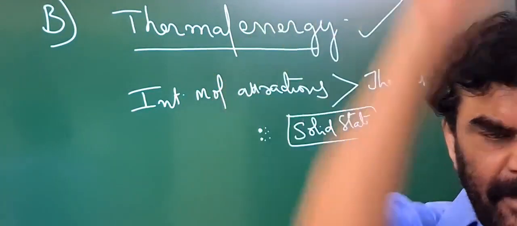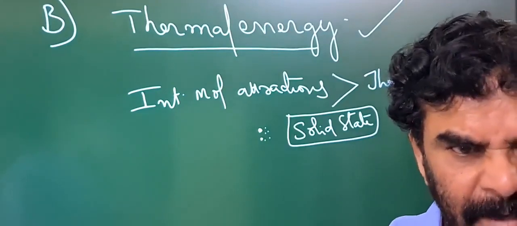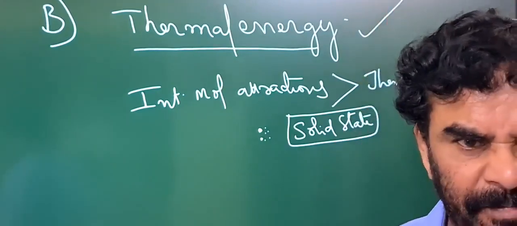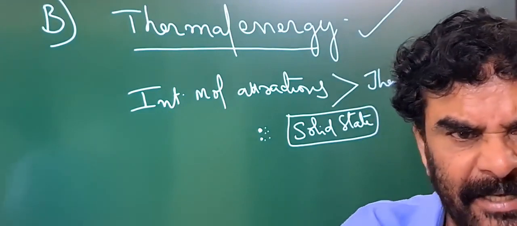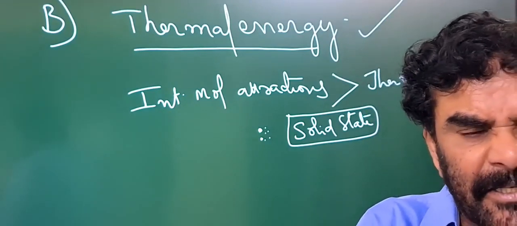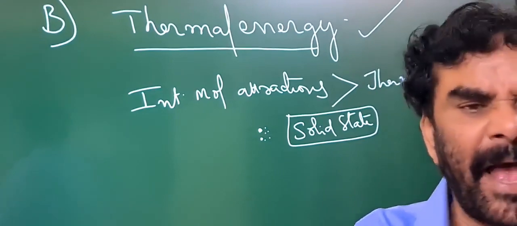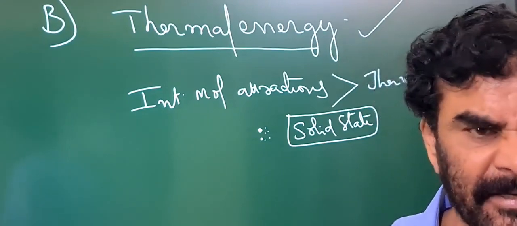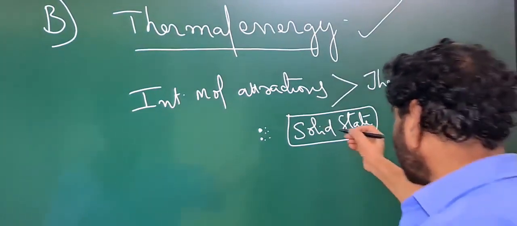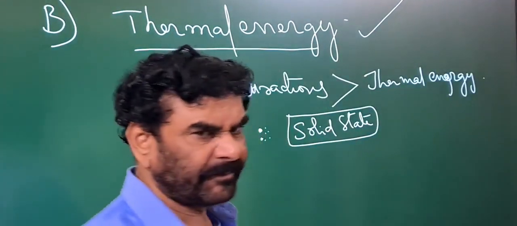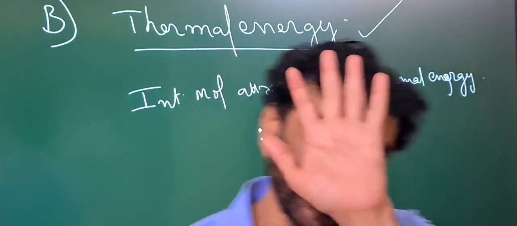Therefore, they are confined to fixed positions in the material. Also, as the attractions increase, the intermolecular distance decreases; they are closely packed and the intermolecular distance is very, very small. That state is called the solid state.